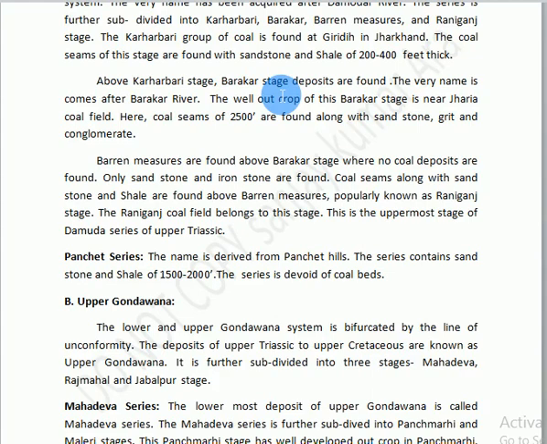Panchet series, the name is derived from Panchet Hill. The Panchet Hills series contains sandstone and shale of 1500 to 2000 feet. The series is devoid of any coal beds.